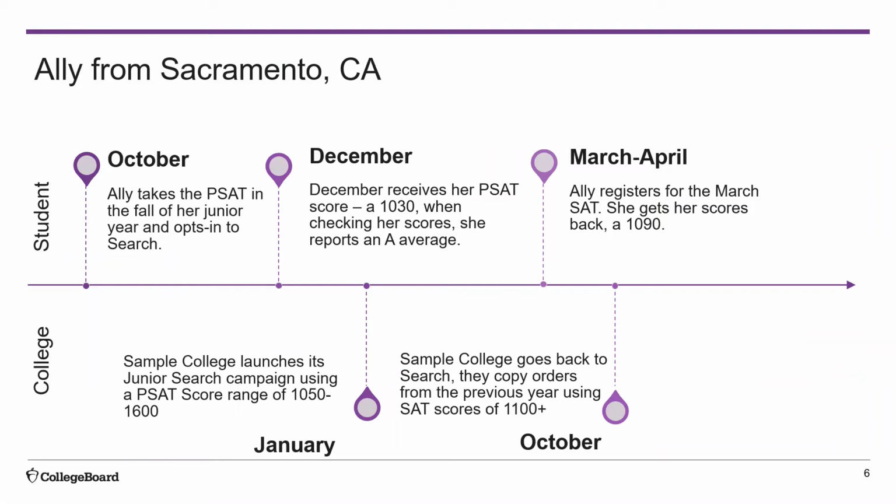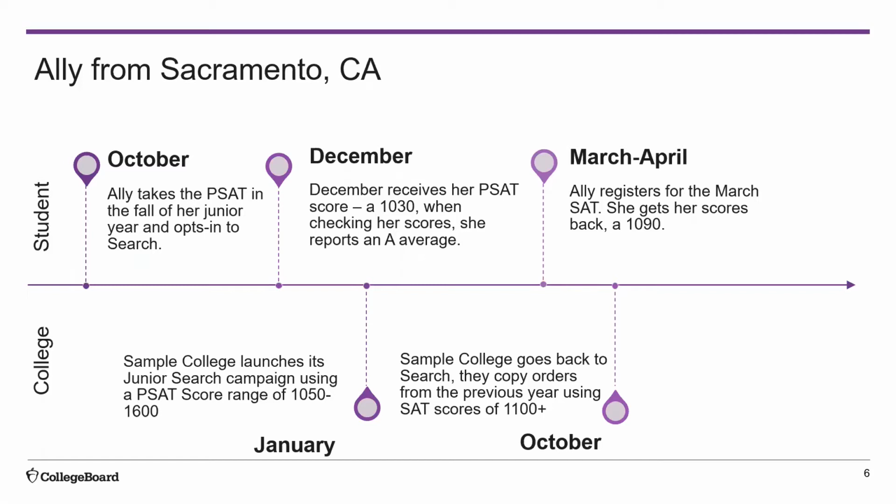The following spring, she registers for the SAT, and she gets her scores back and sees that she got a 1090. Meanwhile, Sample College launches their junior search in January. They search using a PSAT score range of 1050 to 1600. Then in October, they placed some additional orders copied from the fall of the previous year, and they use only an SAT score range of 1100 plus.